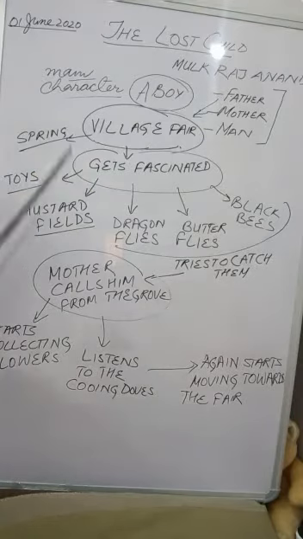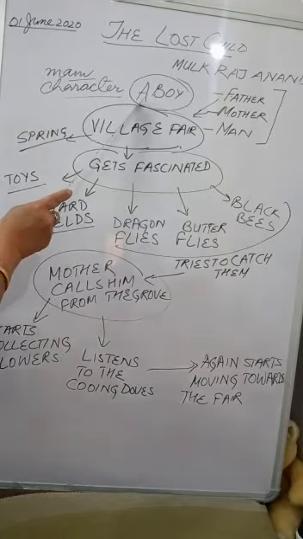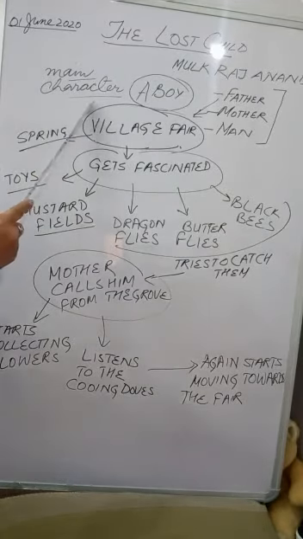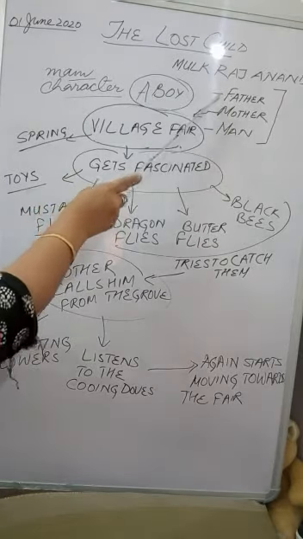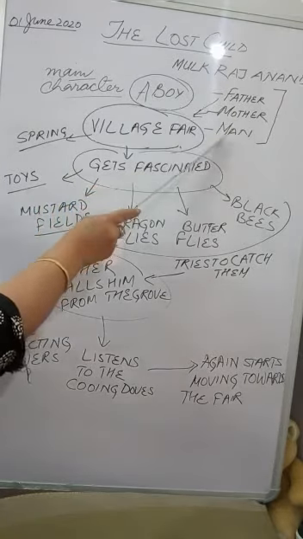So dear children, this is a story all about a boy. The boy is the main character of the story. There are three more characters other than the boy. There is a father, a mother and a man.